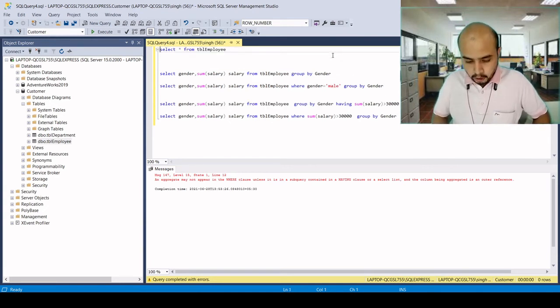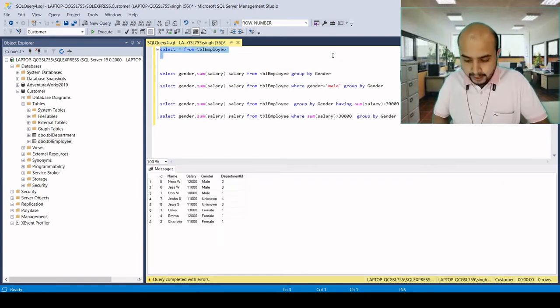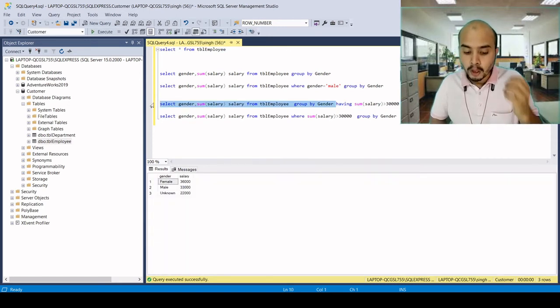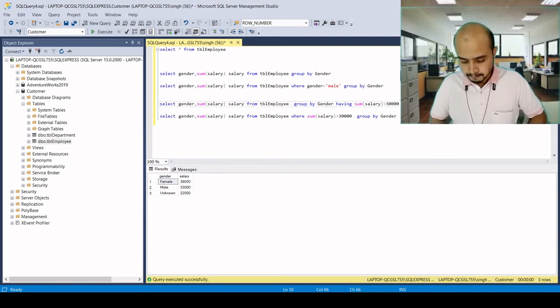We have 8 records in it, and out of 8 it is extracting 3 records, and then it is grouping those 3 records. And in having clause, what is happening is it is already grouping all the genders. There are 3 types of genders. It will group all the genders, and then conditions will be applied through the having clause.